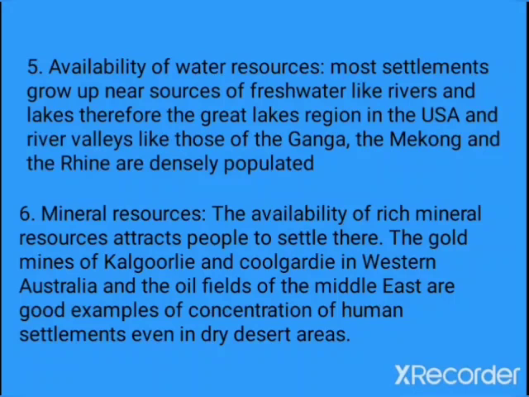The next factor is mineral resources. The availability of rich mineral resources attracts people to settle there. For example, the gold mines of Kalgoorlie and Coolgardie in Western Australia and the oil fields in the Middle East are good examples of concentration of human settlements even in dry desert areas. The oil fields in the Middle East are in the desert, but still we see human population in those lands.